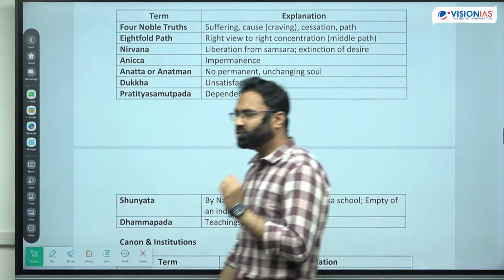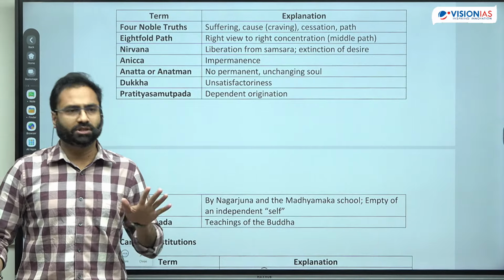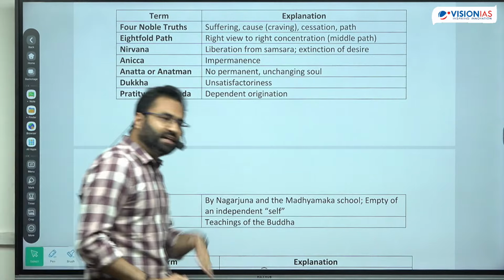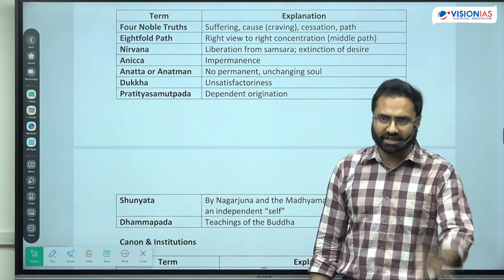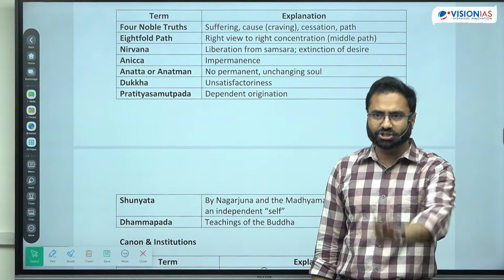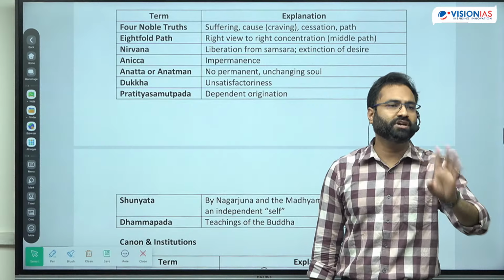Next is Pratitya Samutpada. Pratitya Samutpada talks about the dependent origin. According to Buddhism, the Pratitya Samutpada is that nothing exists without a condition. Everything exists with condition. Till the point of time conditions are there, these things will be there. जब conditions खत्म हो जाएंगी, वो चीज भी खत्म हो जाएंगी.